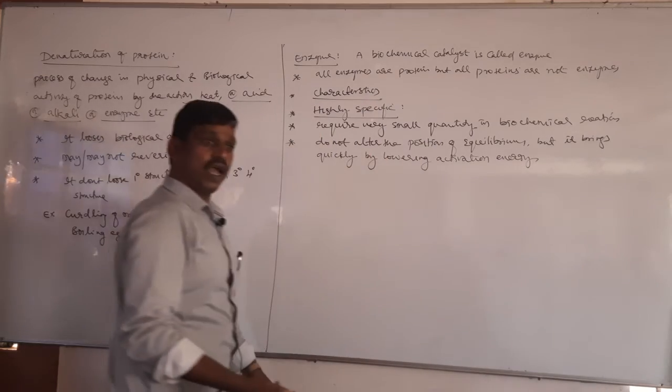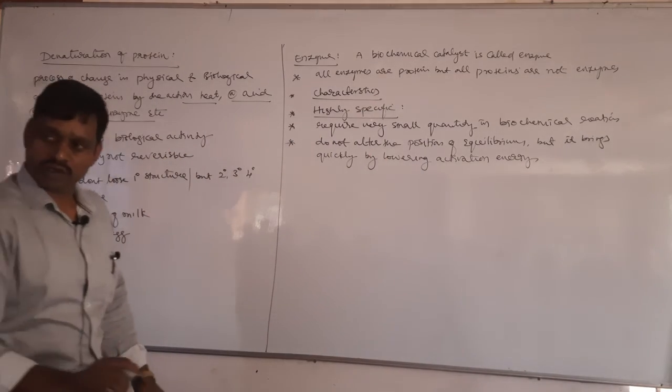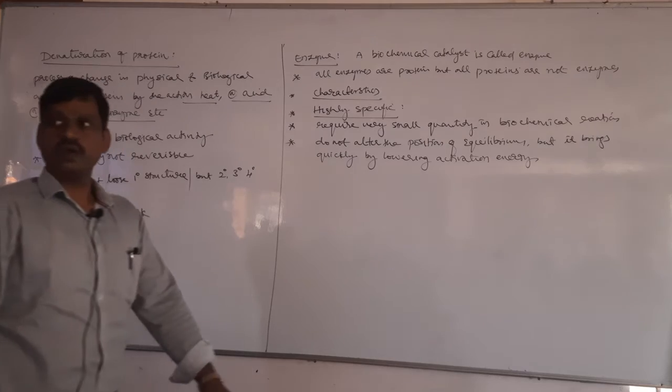So by reducing the activation energy, it brings the equilibrium quickly.